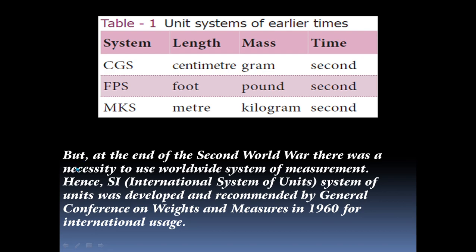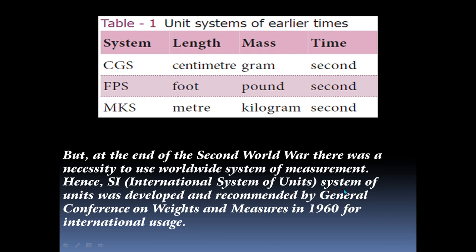But at the end of the Second World War, there was a necessity to use a worldwide system of measurement. Hence, SI, meaning International System of Units.